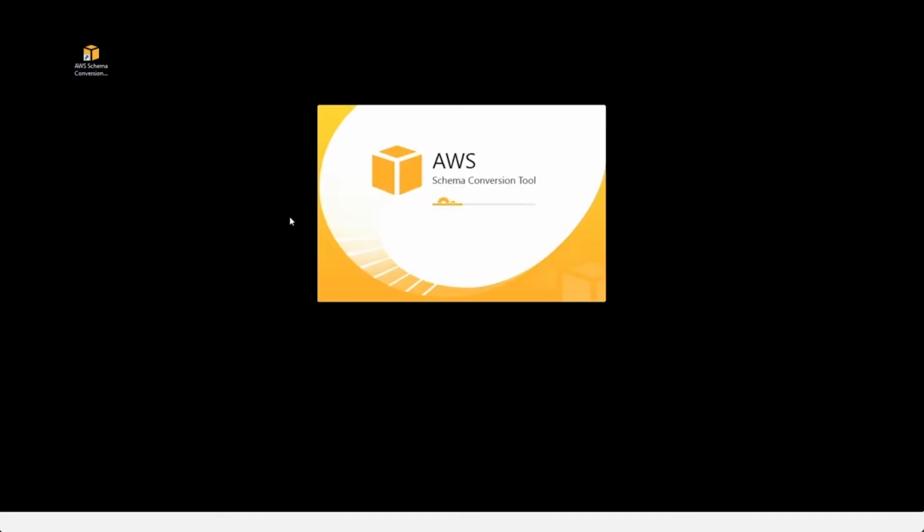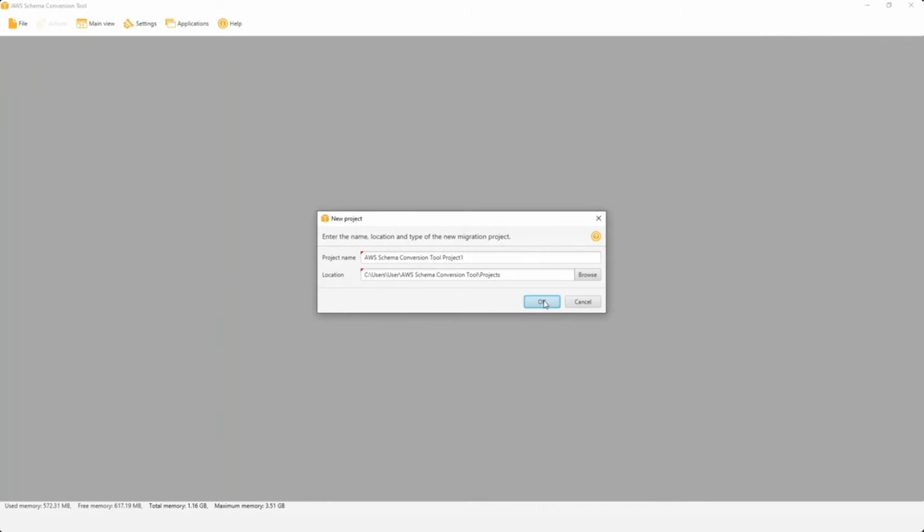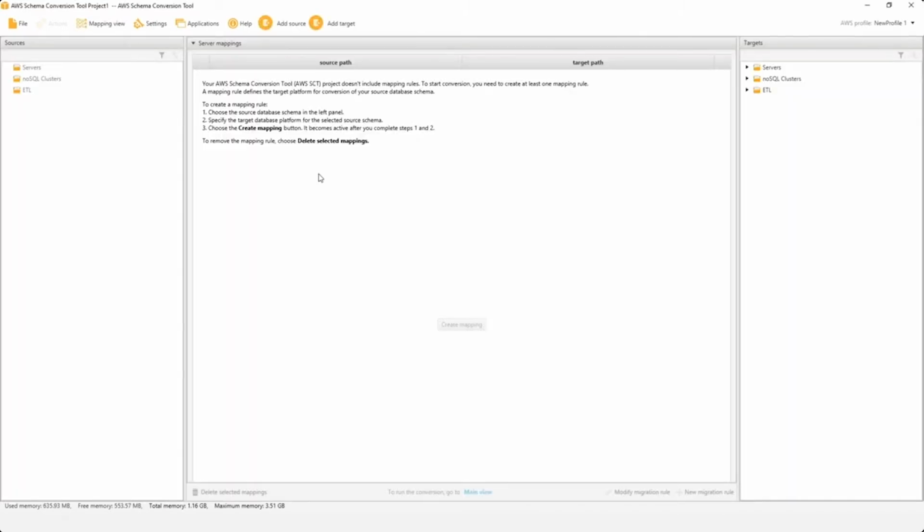So here, SCT being a desktop application, it's installed on the local host here where I'm doing the demo, and now it launches SCT. So in SCT, the first thing I'll do is create a project. Creating a project is very easy in SCT. We have actually added a new feature around that.